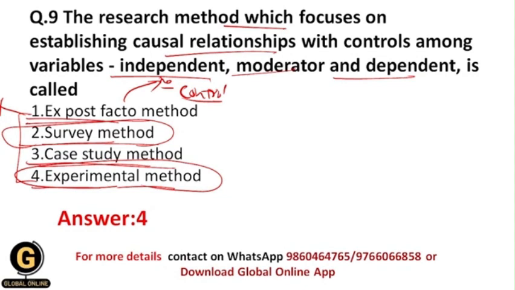So this is the most important for me in such kind of methods. And within the case study method as well, I want the opinions from my individual person or from my groups. This is also not the correct answer. So the first 3 options get eliminated, and that's why the correct answer is 4.